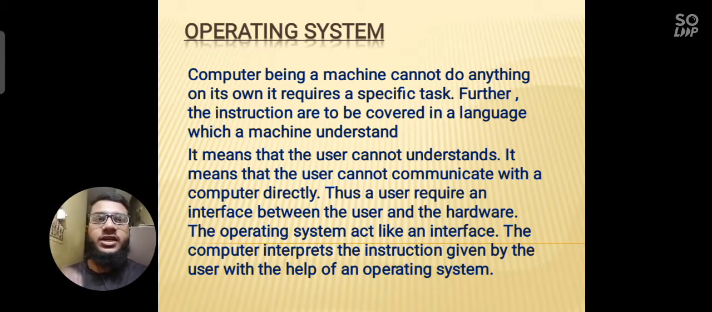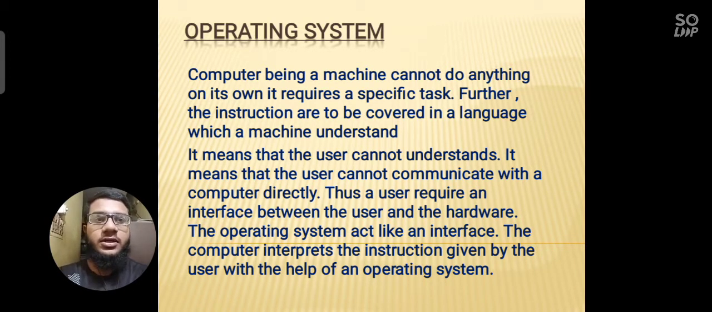So simply, an operating system is nothing but a system software which helps you in interacting with the computer system, because a computer cannot understand what we talk. For example, I am talking with you in the English language. This language cannot be understood by the computer. Computer only understands the language of machine, which is 1010. That is machine language, or we can also say binary language. Okay, so here you can see the definition of the operating system.